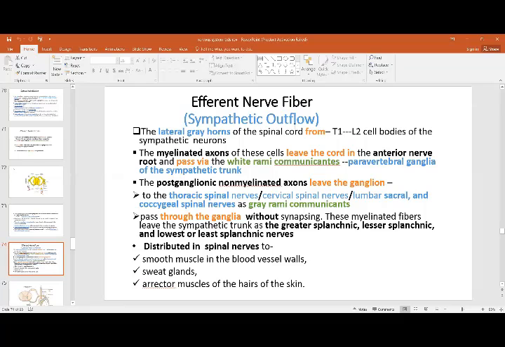The efferent sympathetic outflow is from the lateral gray horns of the spinal cord from T1 to L2. They leave the cord in the anterior nerve root, and pass via the white rami to the paravertebral ganglia, that is, the sympathetic trunk. From this the non-myelinated postganglionic fibers leave the ganglia to the thoracic spinal nerves through the gray rami communicantes and enter these spinal nerves.